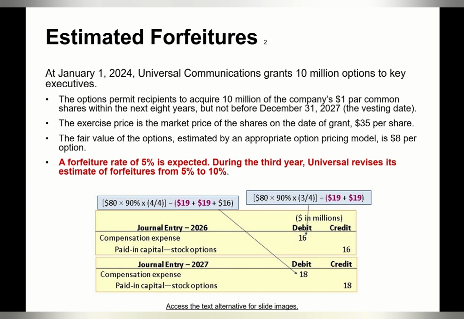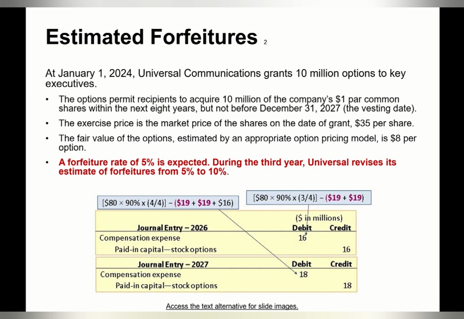If the expectation changes, Universal should adjust the cumulative amount of the compensation expense recorded to date in the year the estimate changes. For example, during the third year, Universal revises its estimate of forfeitures from 5% to 10%.